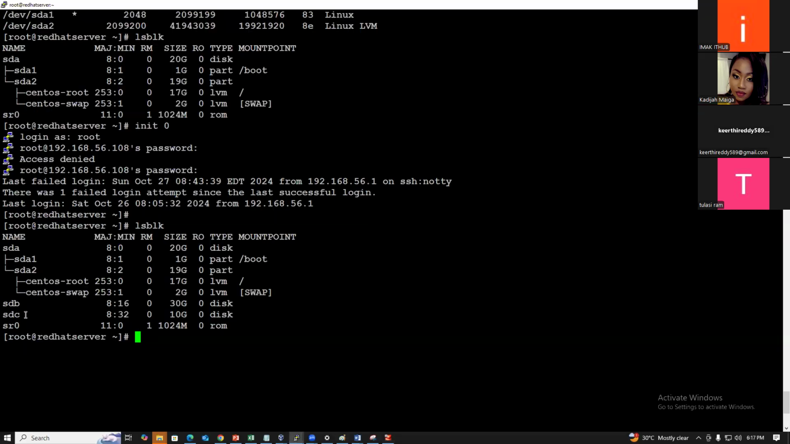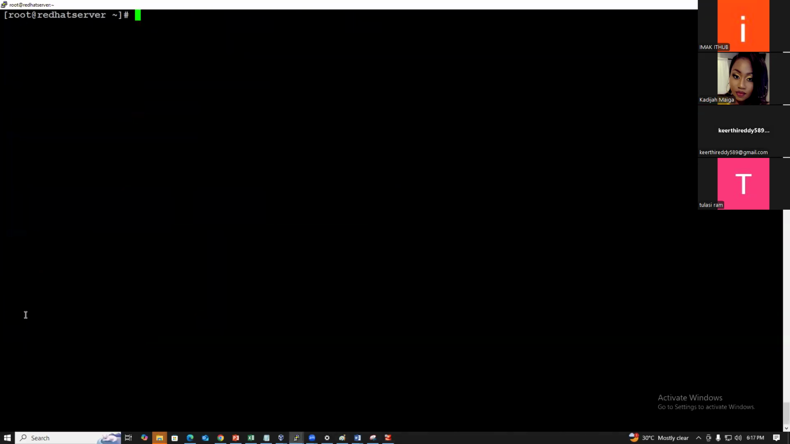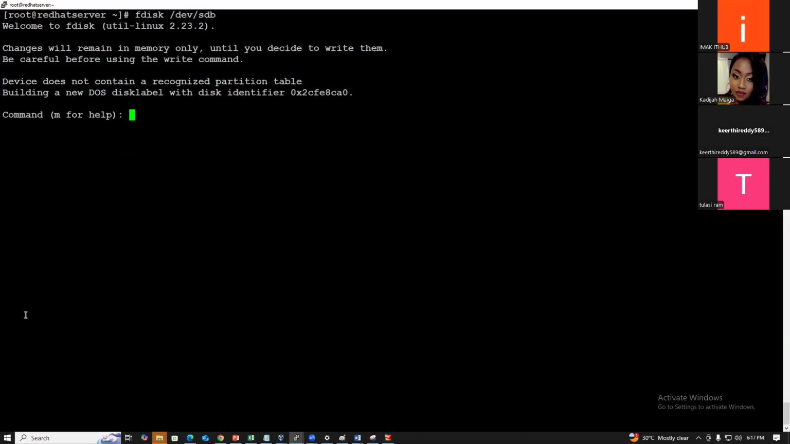So we have SDB and SDC. I want to create partitions on these two hard disks. What is the command to create partitions on SDB? fdisk, very good. fdisk /dev/sdb.